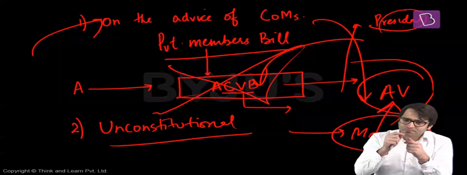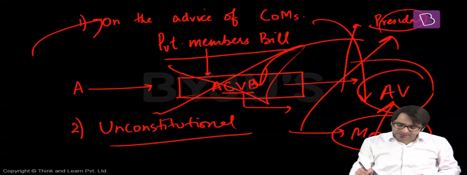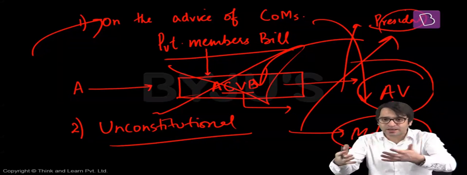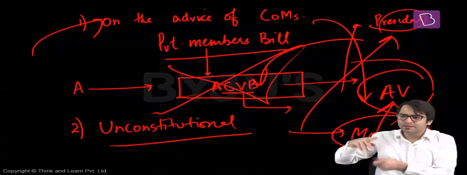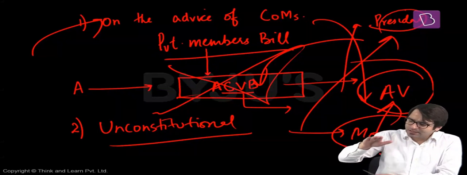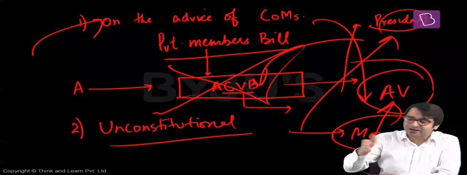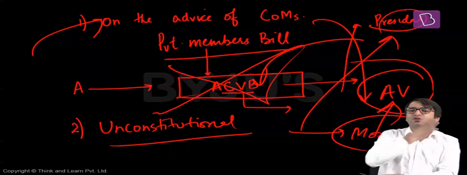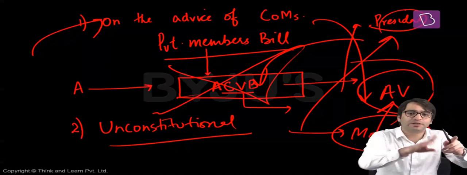But a money bill, before it can be introduced in Lok Sabha, requires the previous sanction of the President of India. That means without the President allowing a money bill to be tabled in Lok Sabha, this bill cannot be tabled. To make it even simpler, there is a bill called a money bill. This bill deals with money matters. What is a money matter? Increase in the salary of MPs. This bill cannot be introduced in Lok Sabha without the previous sanction of the President of India. The President should allow that such a bill can be tabled in Lok Sabha.